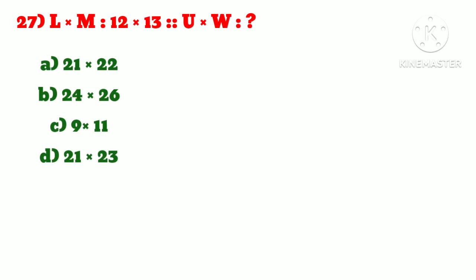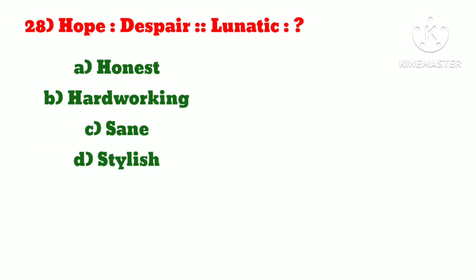Number 27, L into M is to 12 into 13 as U into W is to what? Answer is option D, 21 into 23. Number 28, hope is to despair as lunatic is to what? Answer is option C, sen.